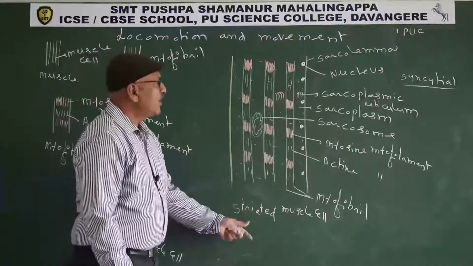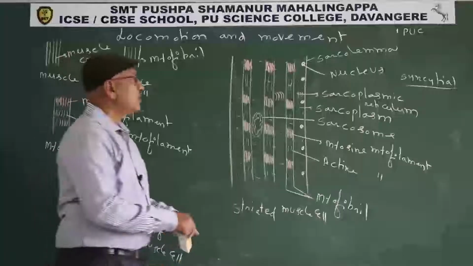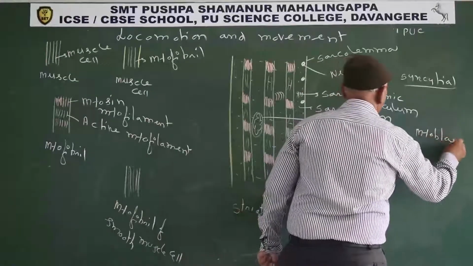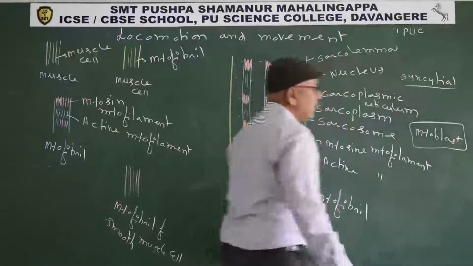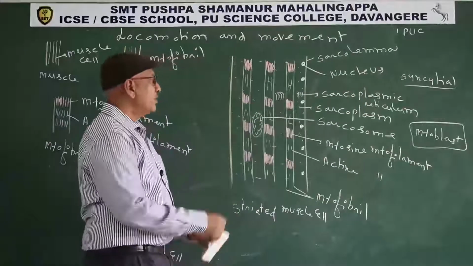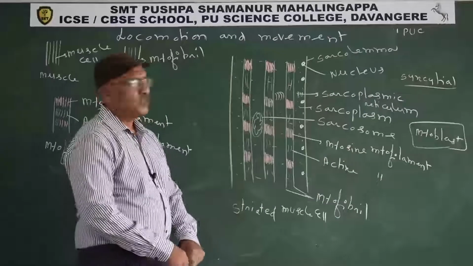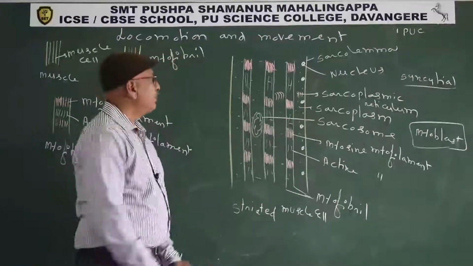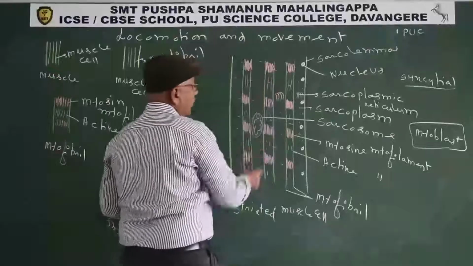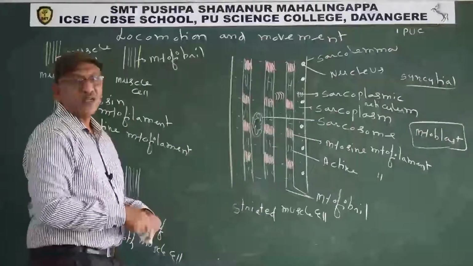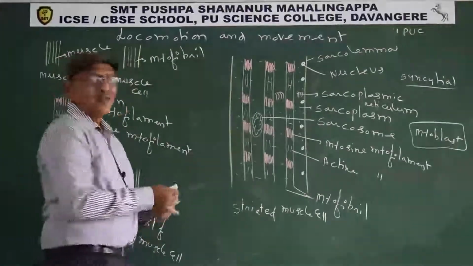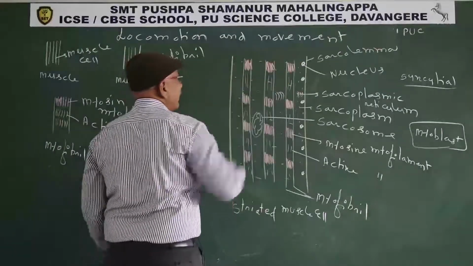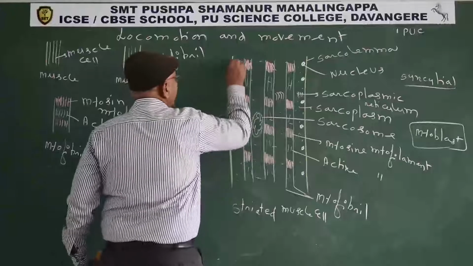Why does one muscle cell contain several nuclei? In the embryonic stage, several myoblast cells unite. As a result, one striated muscle cell is formed. So the cells unite, but the nuclei never fuse. That's why several nuclei are present just below the sarcolemma. In the sarcoplasm, numerous myofibrils are present, but I drew only 3. In all myofibrils, at a particular position, the bands coincide and appear as a line. So like this.